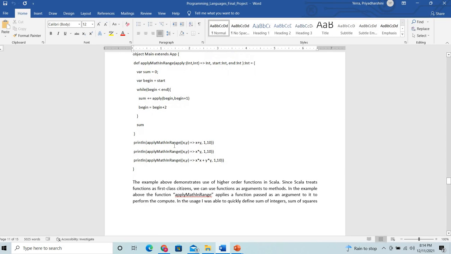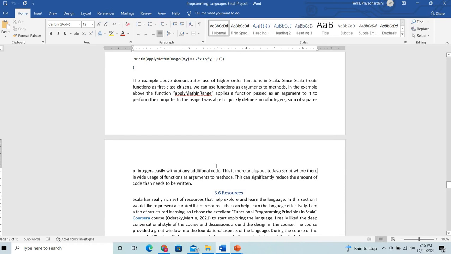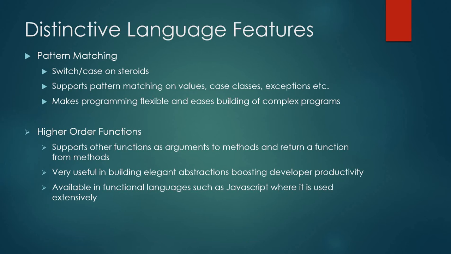In the usage, we are getting the addition of two integers, or else squares of integers. It avoided the additional code that we needed to perform this, like squares of integers. This is more analogous to JavaScript, where there is wide usage of functions as arguments to methods, but this can significantly reduce the amount of code that needs to be written. So it is very useful in building elegant abstractions and boosting developer productivity. It is available in functional languages such as JavaScript, where it can be used extensively, as I discussed previously.